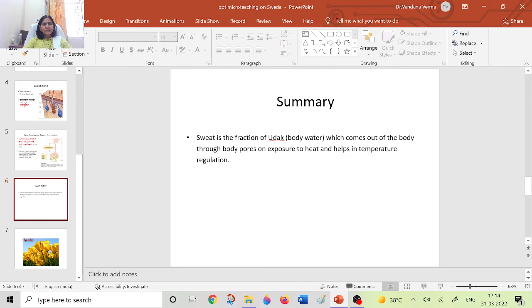In the next lecture we will discuss how this sweat formation is regulated by the concepts of Ayurveda as well as modern science. If you want to learn about the regulation of sweating, go through the chapters of Swedana Karma. Swedana is the process in which we artificially apply heat to the body, or ask the person to do exercise.